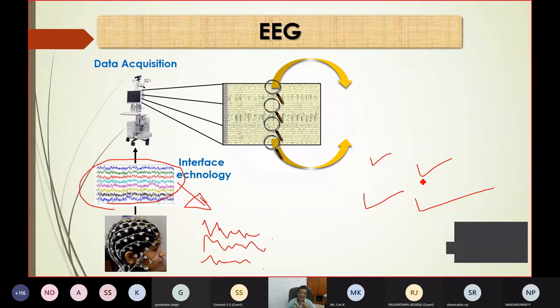So either I will depend on time domain information, or on frequency domain information, or I can take time-frequency domain information, which comes from the short time Fourier transform or wavelet transform, whether continuous wavelet transform or discrete wavelet transform, or S transform or Hilbert-Huang transform. Many transforms are there.